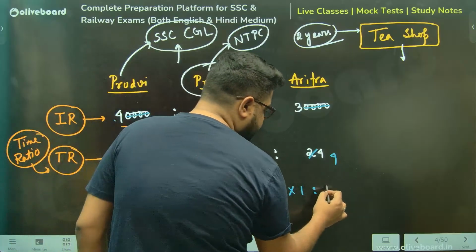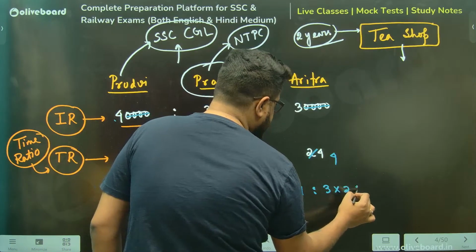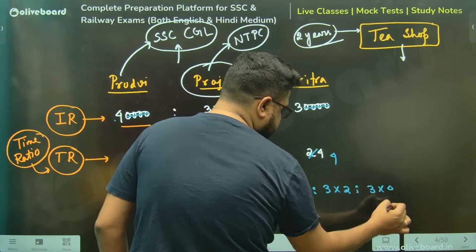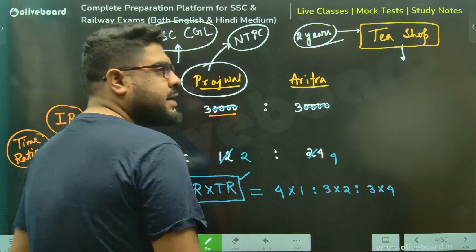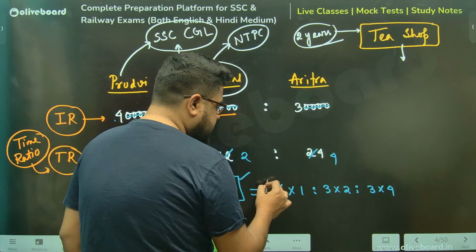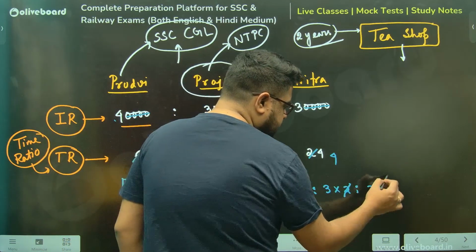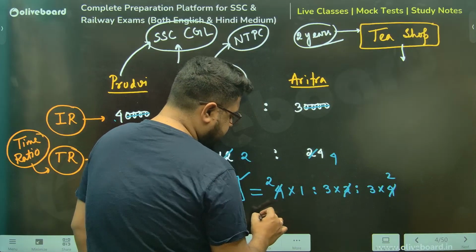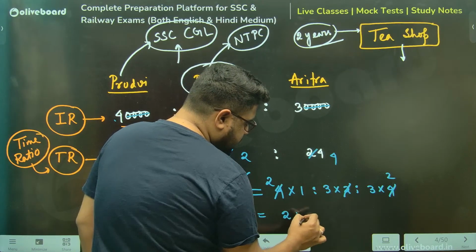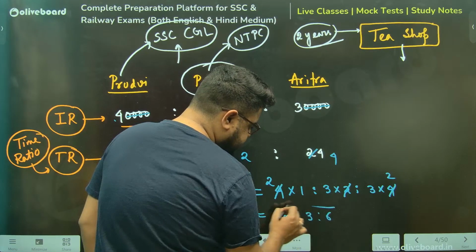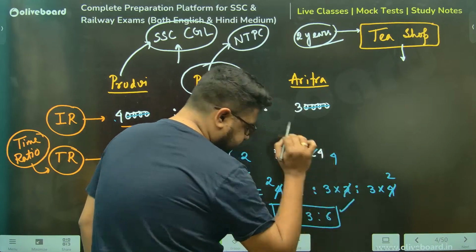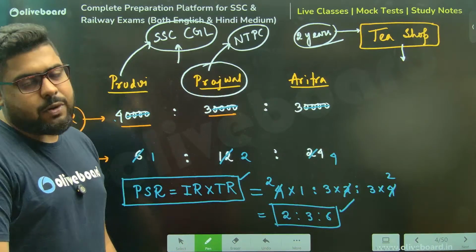3 into 2 is 2. 3 into 4. This is what it is. Sir, again, I can cancel a 2. 2 twos are gone. This is this. I cannot cancel anymore. So 2 is to 3 is to 6. This is my answer. This is the profit sharing ratio.